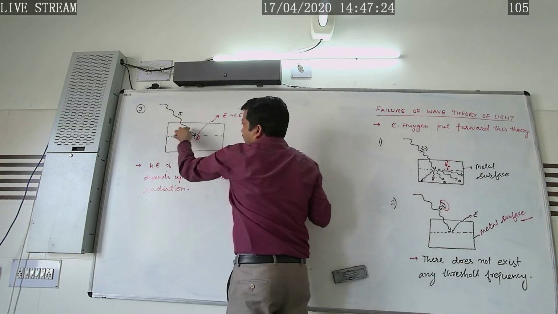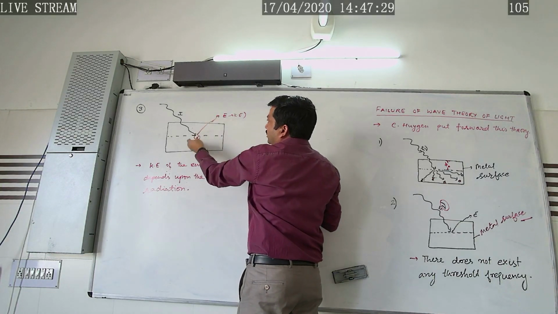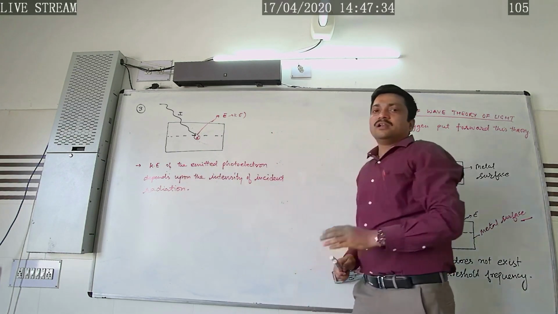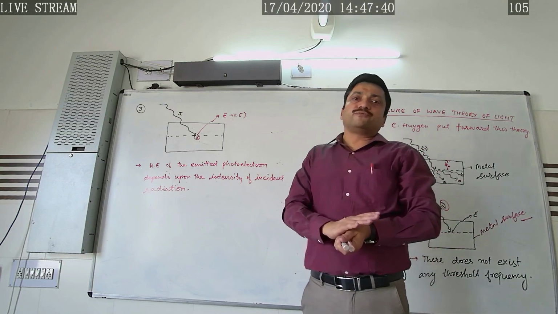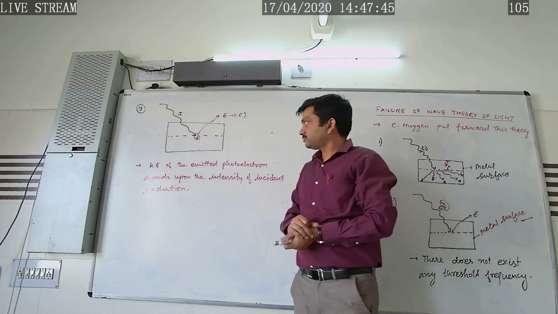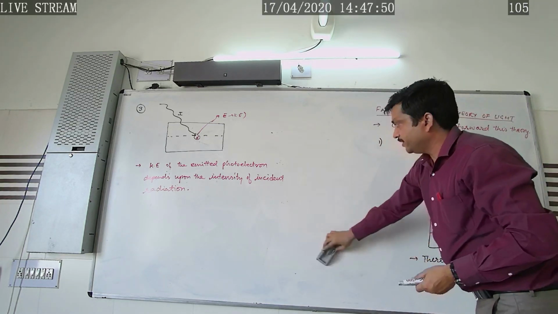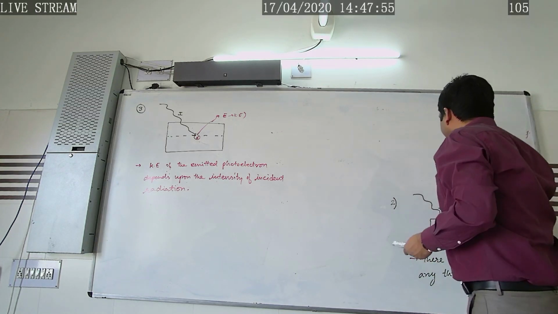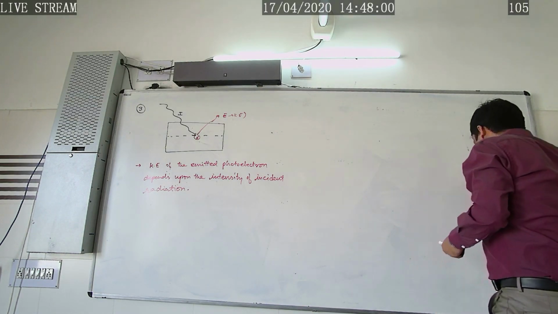So if the intensity of the incident radiation is greater, the photoelectrons ejected from the metal surface will possess greater kinetic energy, and it was a contradiction of the law of photoelectric emission, which states that the kinetic energy of the emitted photoelectron depends upon the frequency of incident radiation. So in this way, this theory fails to explain the laws of photoelectric emission. Now let's study about the particle nature of radiation.